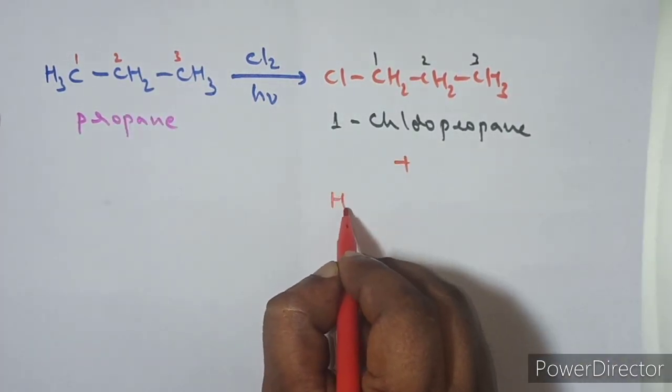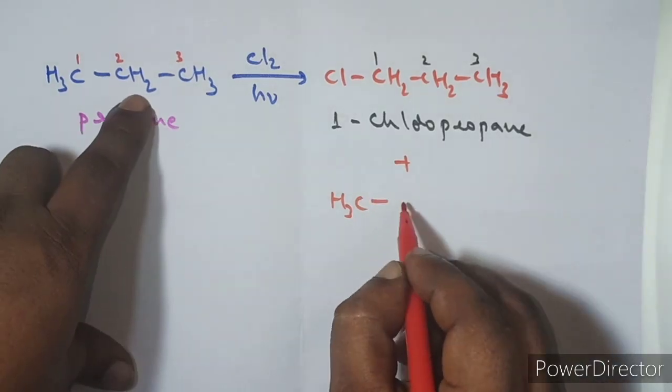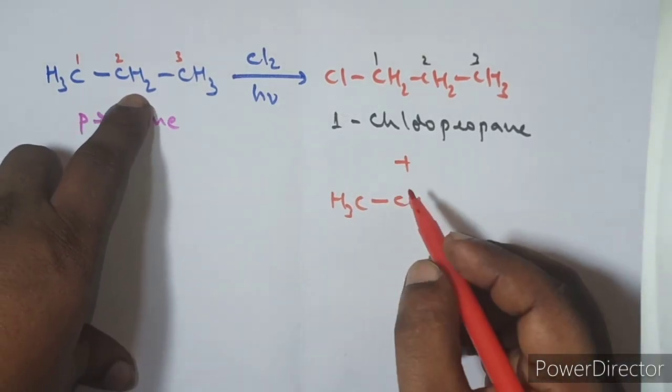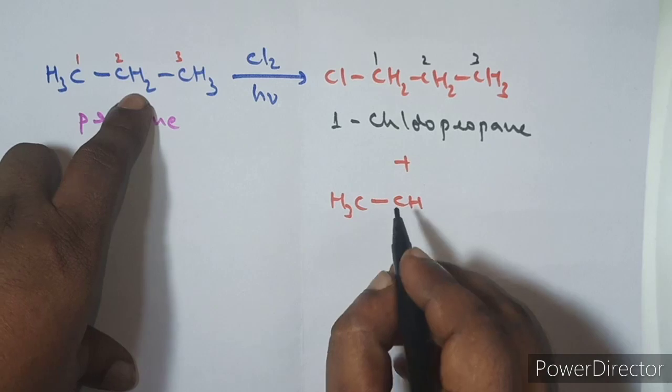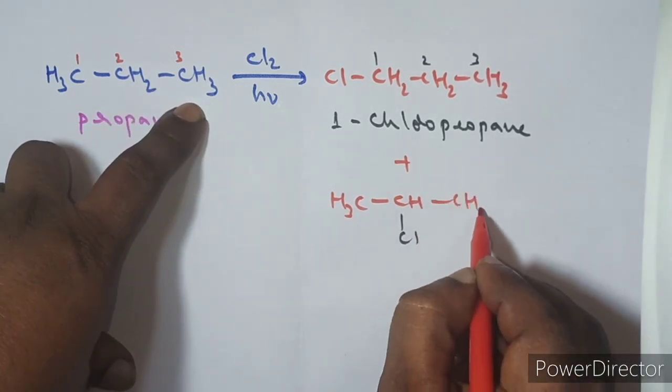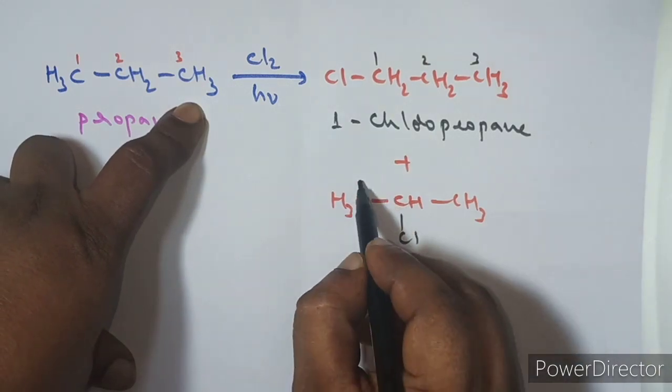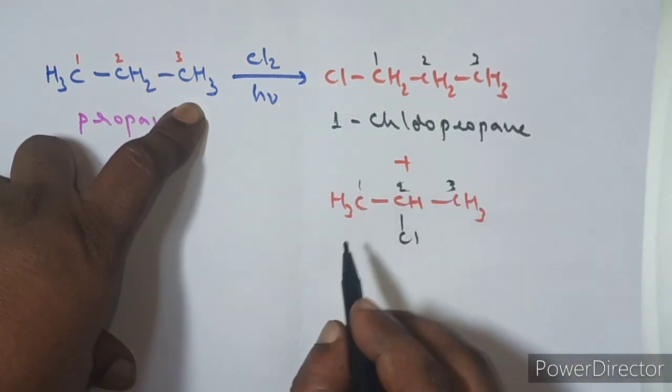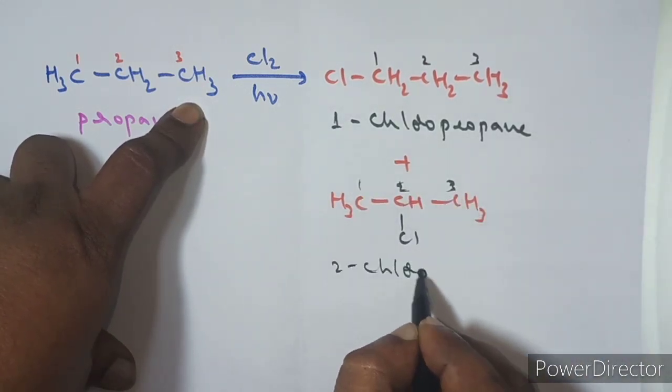So what will it be? CH3, here is CH2. Out of the 2 hydrogens, one hydrogen is going to be replaced by a chlorine atom, and the next CH3 is as it is. What is the IUPAC name of this molecule? The name of this molecule is 2-chloropropane.